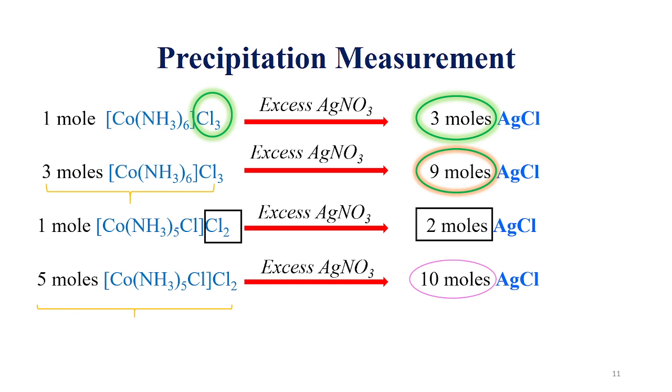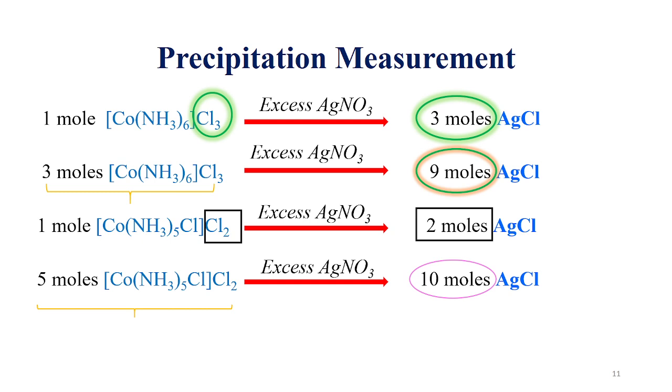Now the conductance is clear. Conductance is directly proportional to the number of ions. The coordination complex which has the more number of ions, the solution of that specific complex will have more conductance compared to others.